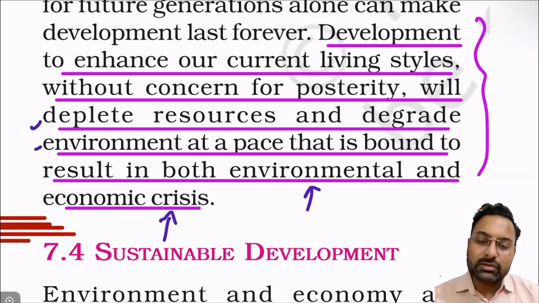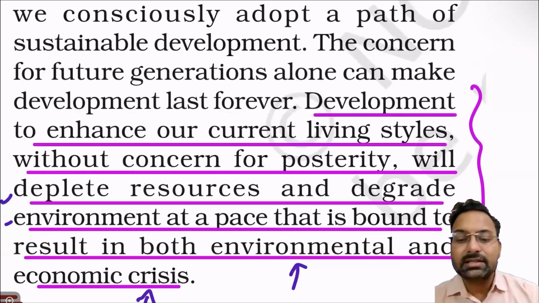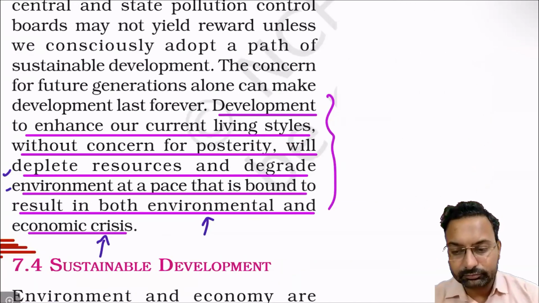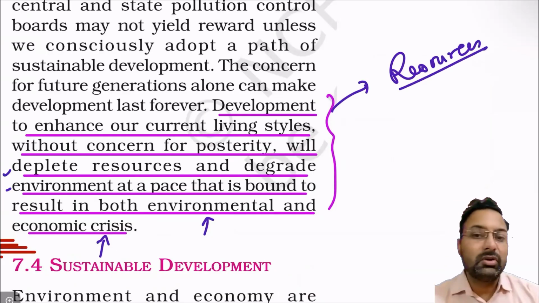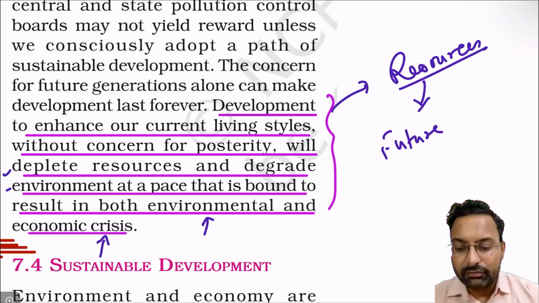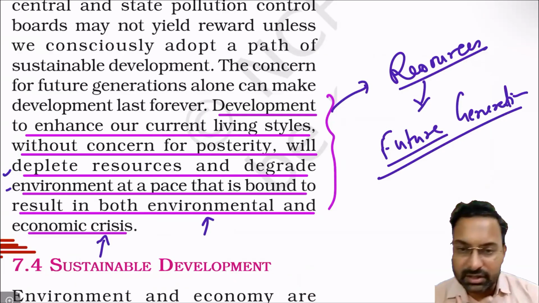So we should be utilizing the resources. No one is saying not to utilize. Resources should be utilized, but future generations should also be considered.